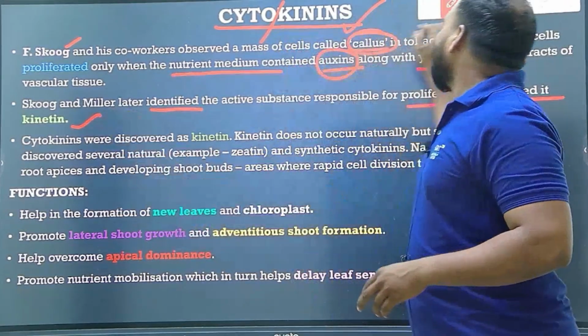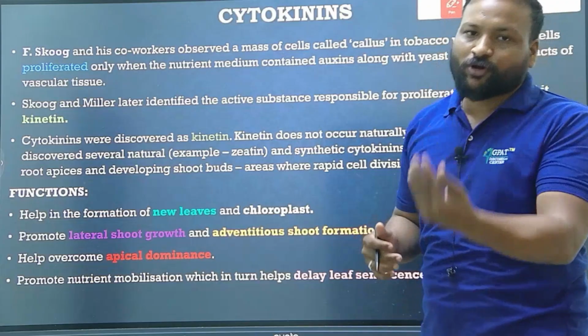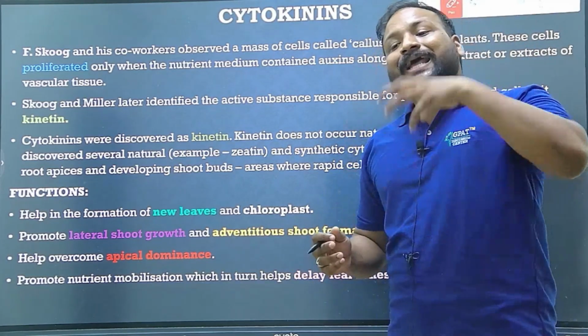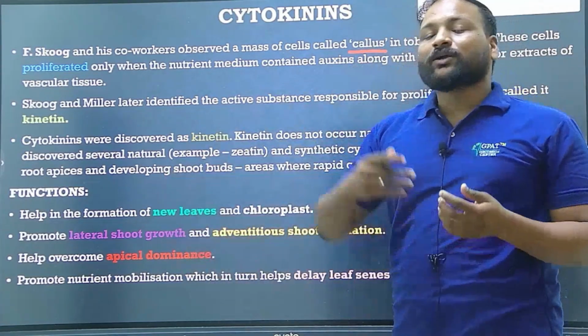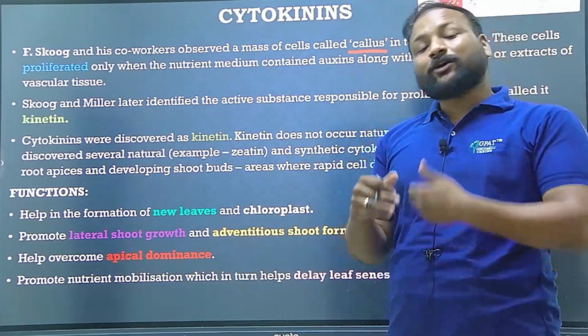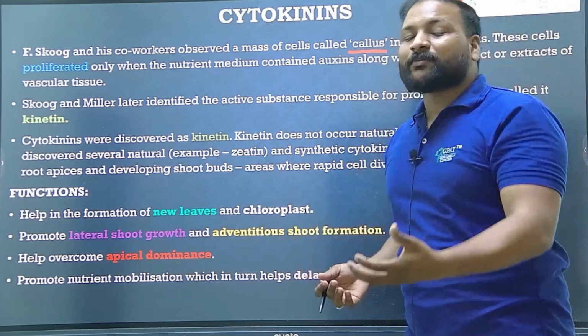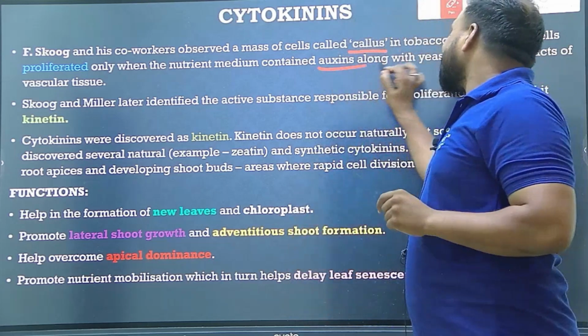Simply put, in general, Skoog and his co-workers were performing an experiment on plant tissues. In that, a group of cells called callus was growing enormously in the nutrient medium containing auxin as well as yeast.